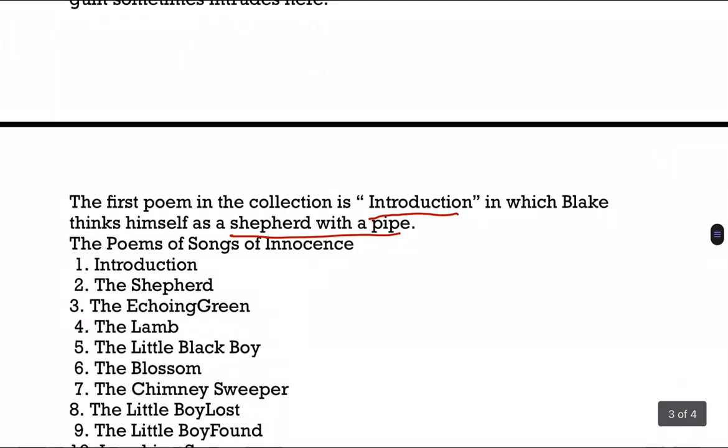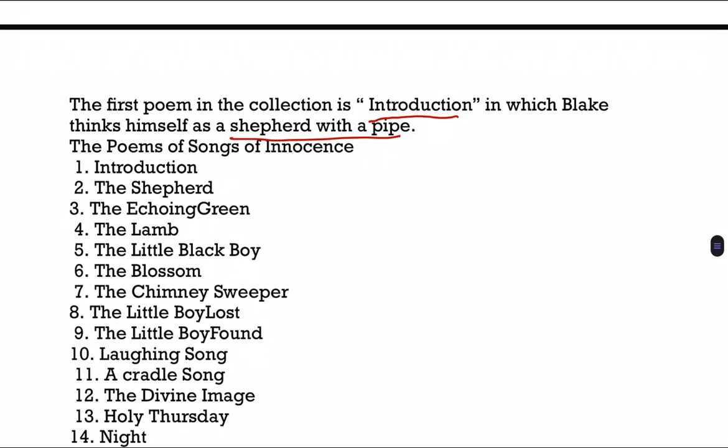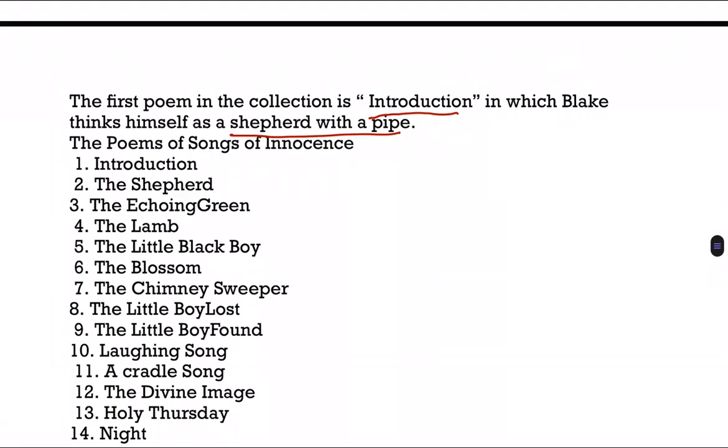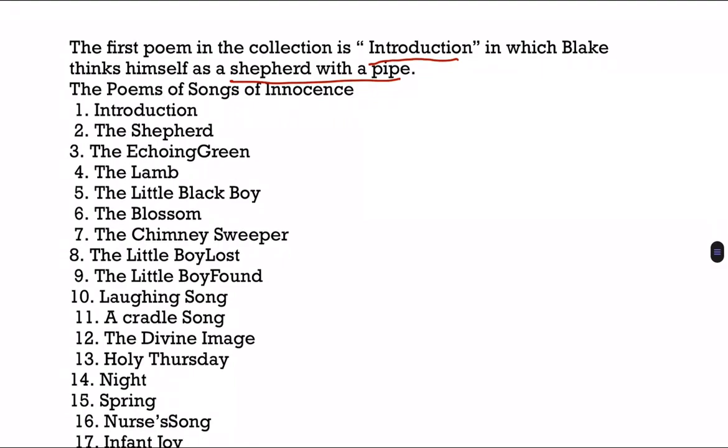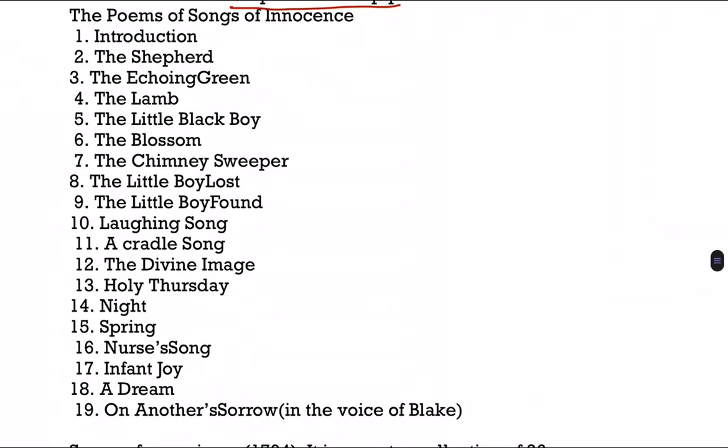So the poems of Songs of Innocence: Introduction first, then The Shepherd, The Echoing Green, The Lamb, The Little Black Boy, The Blossom, The Chimney Sweeper, The Little Boy Lost, The Little Boy Found, Laughing Song, A Cradle Song, The Divine Image, Holy Thursday, Night, Spring, Nurse's Song, Infant Joy, A Dream, and On Another's Sorrow.